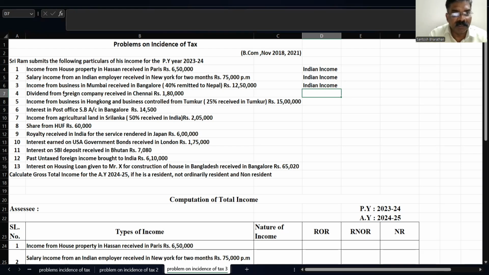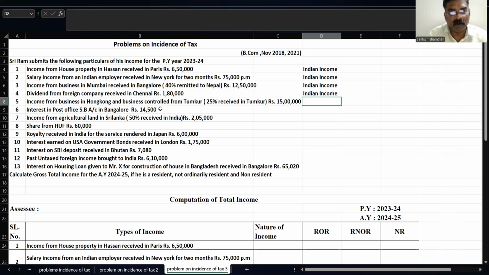Next we go, children. Dividend from a foreign company received in Chennai, rupees 1,80,000. Any dividend which is received in India. See, it's a dividend from a foreign company received in Chennai. Where have we received it? In Chennai. Where is Chennai? Chennai is situated in India, so we treat that as an Indian income. So again, it's taxable in all three cases.